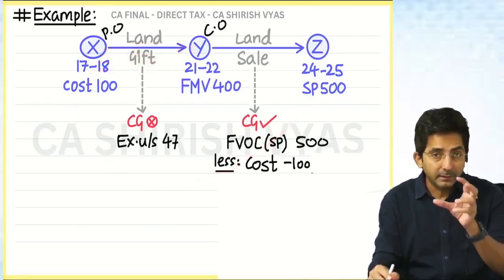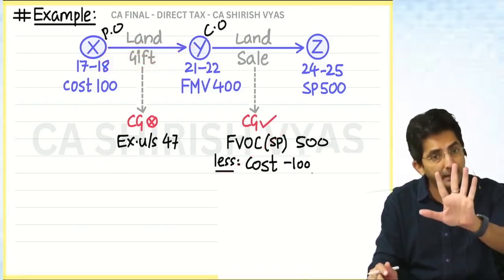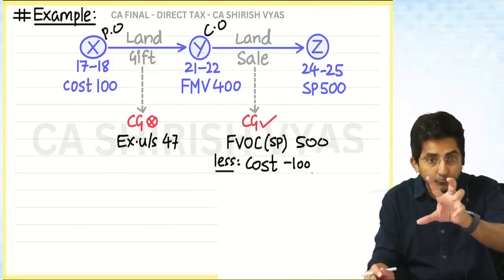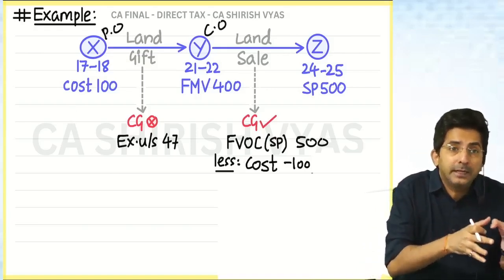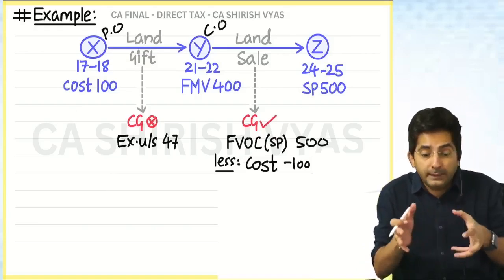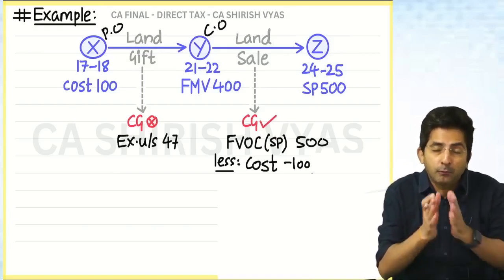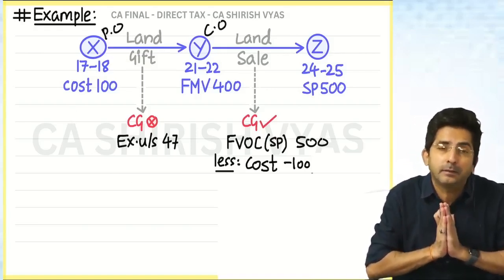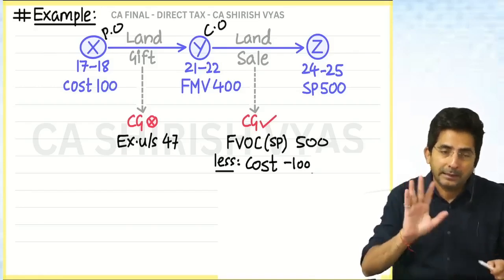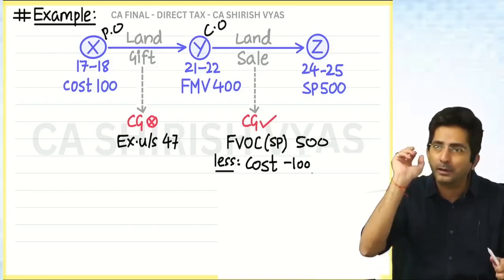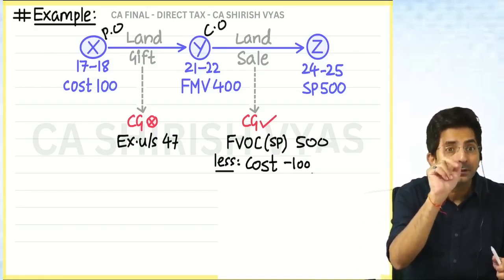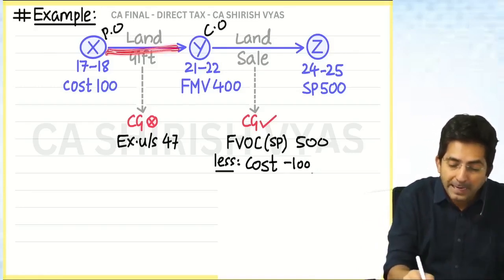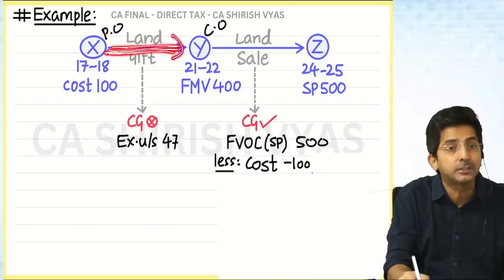Actually, this tricky thing can happen in gift only, because gift is dicey. It may be taxed in EFOS, it may not be. And whether it is taxed in EFOS or not, for that please revise EFOS and come. At least you remember "I am Dr." What was it? Marriage. So if this land was gifted by X to Y at a marriage, it is exempt.